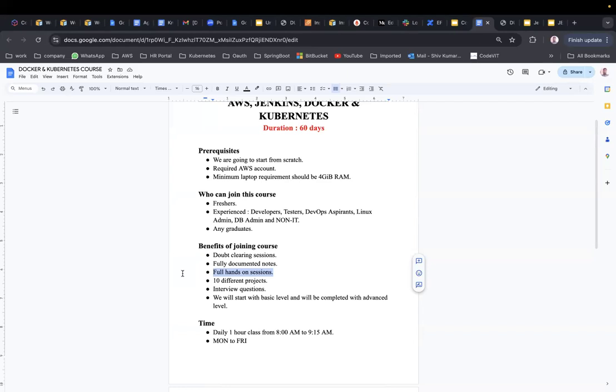Okay, first theory, second diagrammatic, and the third one is the lab or practical part. Okay, so that's the thing.